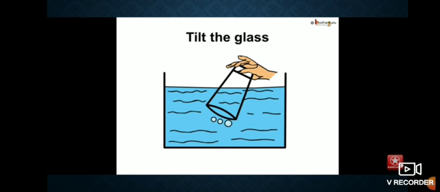What do you observe? Some bubbles you will see in this activity. Understood? Why is it happening? Because when we put the glass into the water bowl, some air was present in the glass. When we tilt the glass, the air is removed from the glass. Understood?